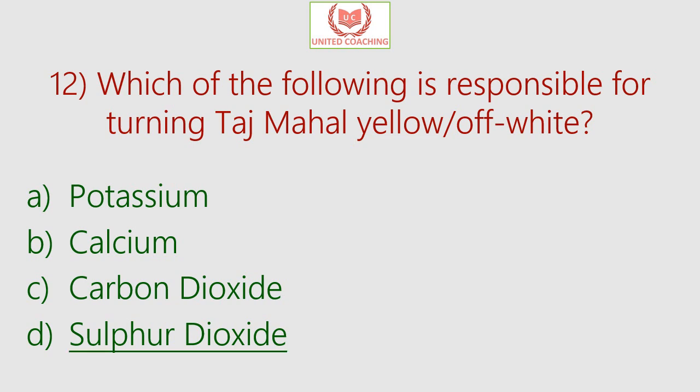The Taj Mahal has been seriously affected by sulfur dioxide, and the white marble has yellowed and blackened in many places. The sulfur dioxide is emitted by the refineries and industries, and when this sulfur dioxide is combined with oxygen in the atmosphere, it forms sulfuric acid and it causes acid rain, and thus it corrodes the gleaming white marble of the Taj Mahal.